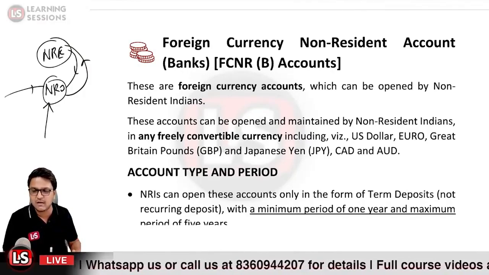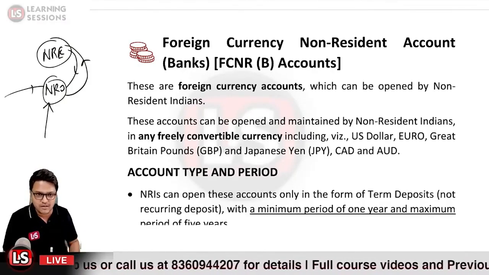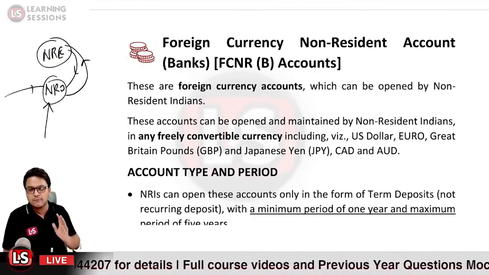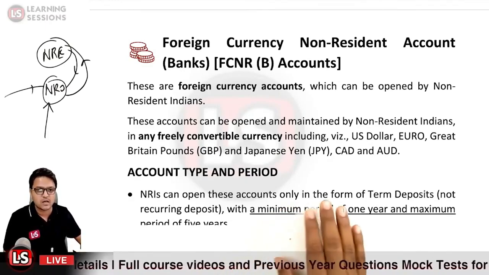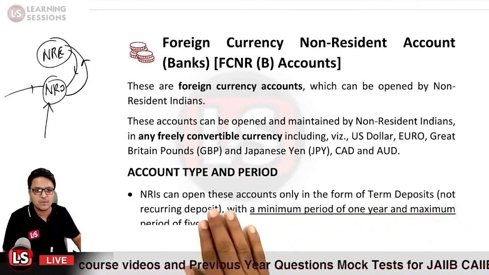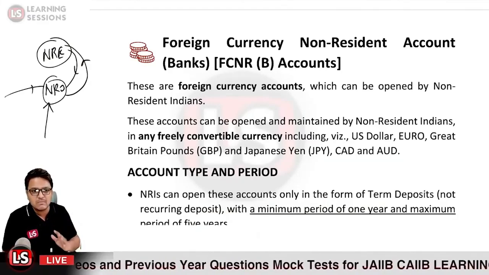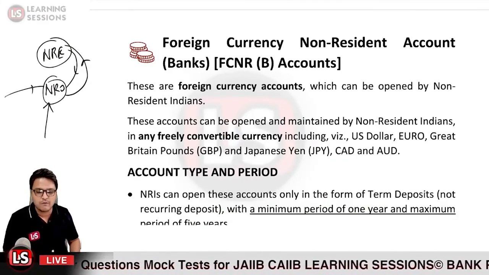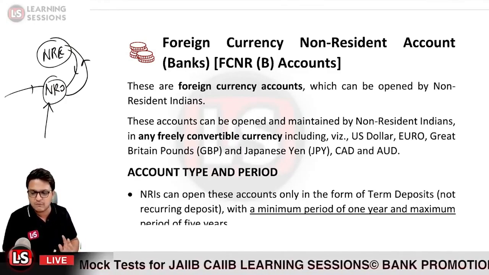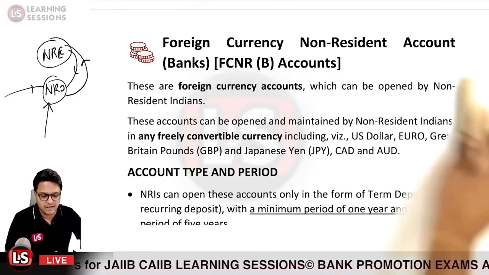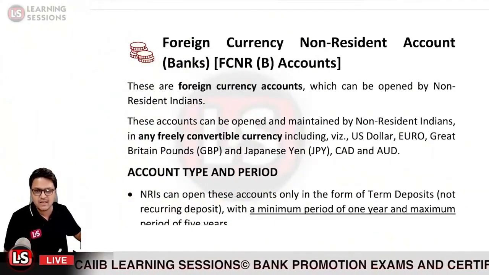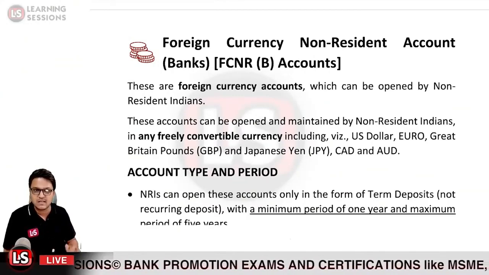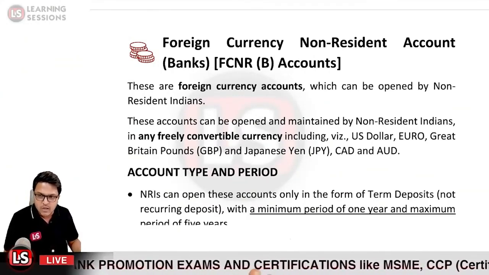These accounts are maintained in freely convertible foreign currency, and can be opened only in the form of fixed deposit accounts. So an NRI can open these accounts in the form of a term deposit, not a recurring deposit, with a minimum maturity period of 1 year and a maximum maturity period of 5 years. Is it clear? So we get to know that NRE account and NRO account are maintained in Indian rupee, whereas the FCNR account is maintained in foreign currency.